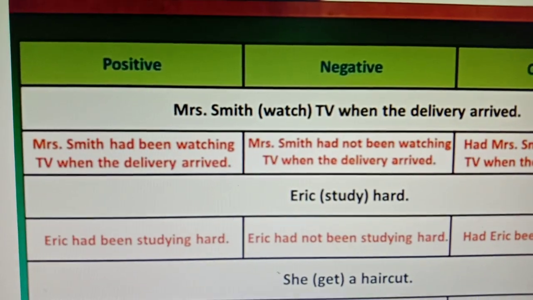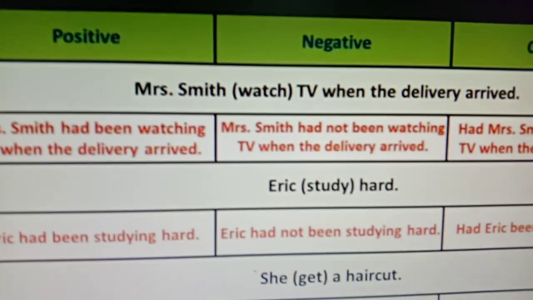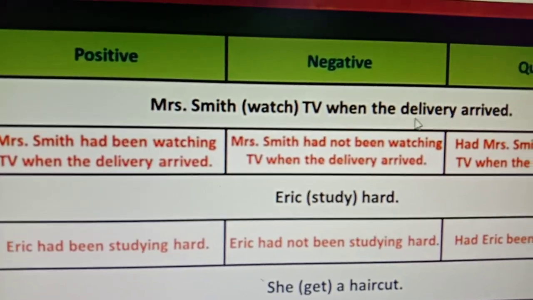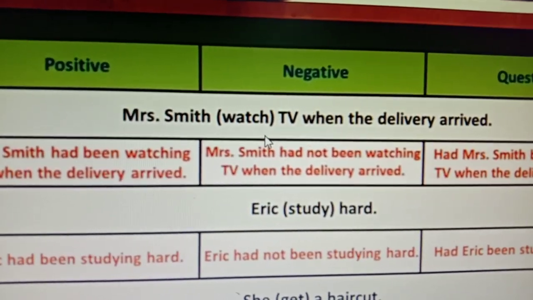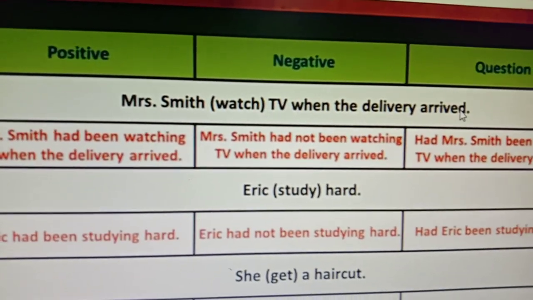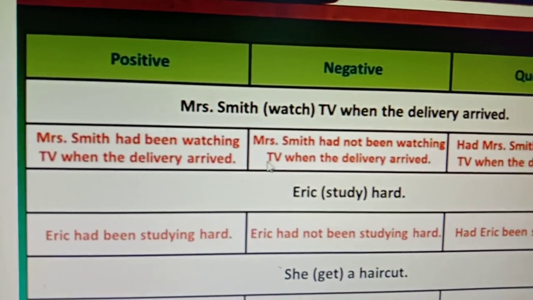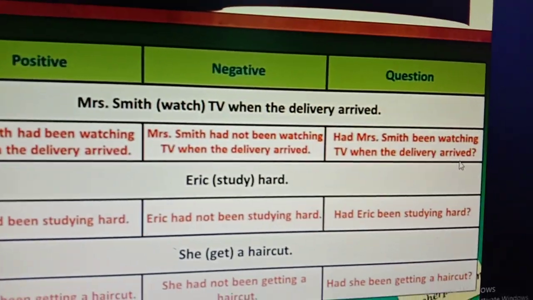In a positive sentence you just need to apply the structure, nothing else. In your exam there can be sentences like that, Mrs. Smith, then I will give a verb in the bracket, then the object. So you have to change the verb and transfer the sentences into positive, into negative, and into question.